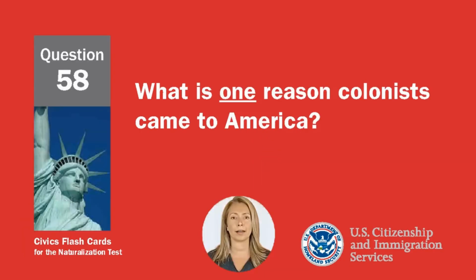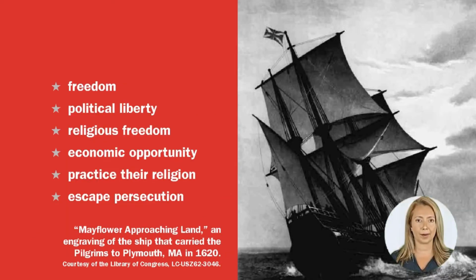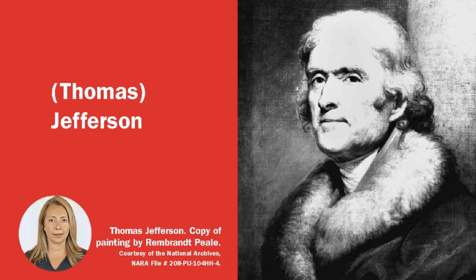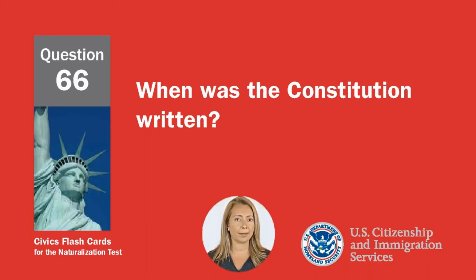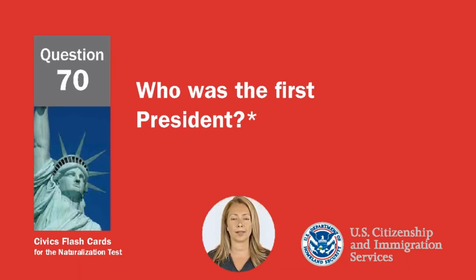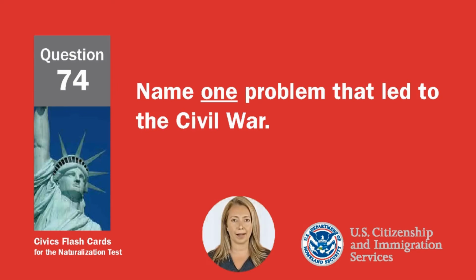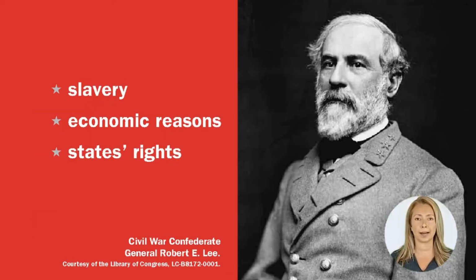18 and older. What is one reason colonists came to America? Freedom, political liberty, religious freedom, economic opportunity, practice their religion, escaped persecution. Who wrote the Declaration of Independence? Thomas Jefferson. When was the Constitution written? 1787. Who was the first president? George Washington. Name one problem that led to the Civil War. Slavery. Economic reasons. States' rights.